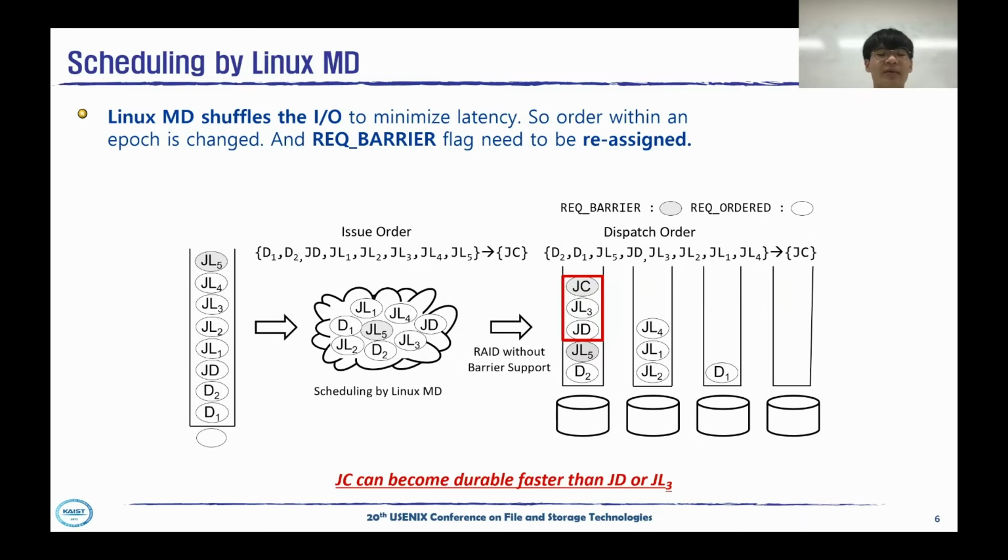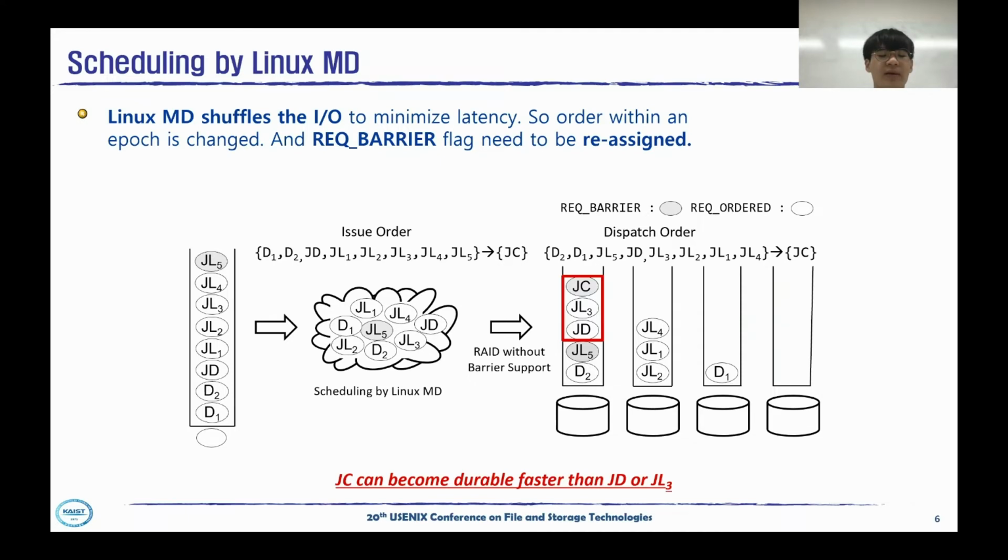Let me take an example. JBD2 issues epoch 1, which consists of data 1, data 2, journal descriptor block, journal logging block 1 to 5, and epoch 2, which consists of journal commit block. Linux MD shuffles the order and dispatches the I/O as shown in the picture.